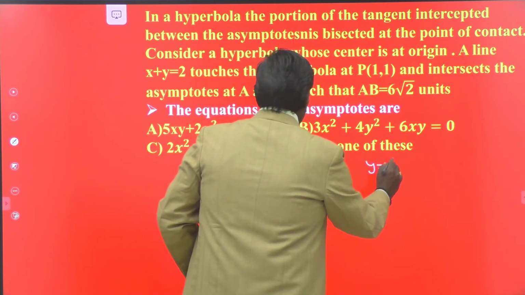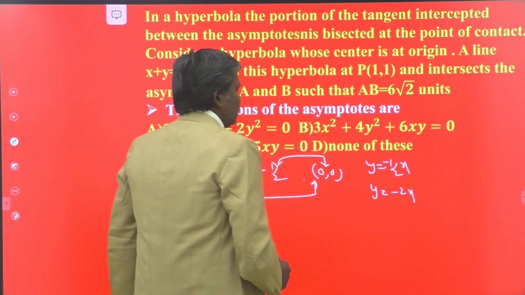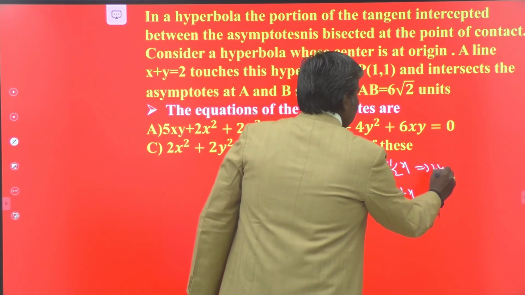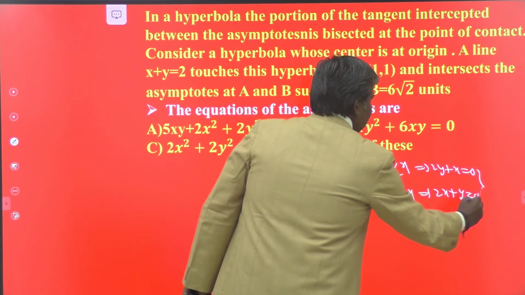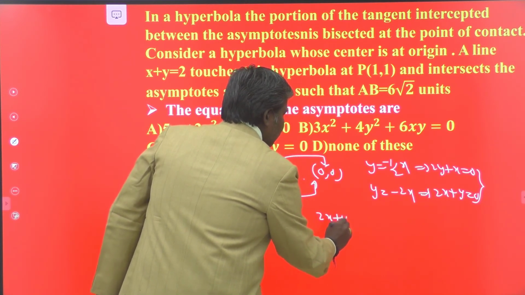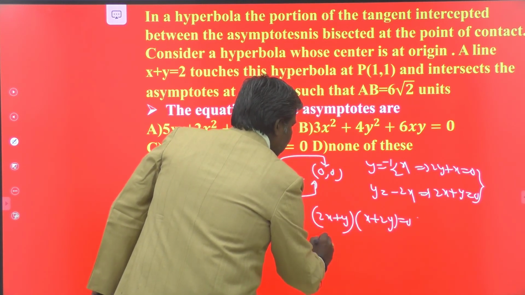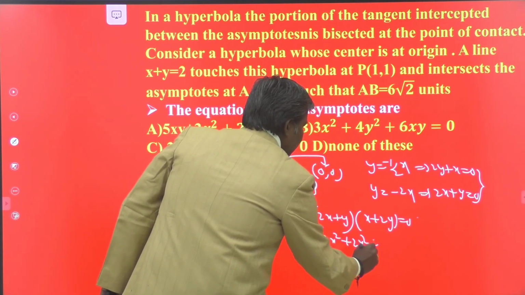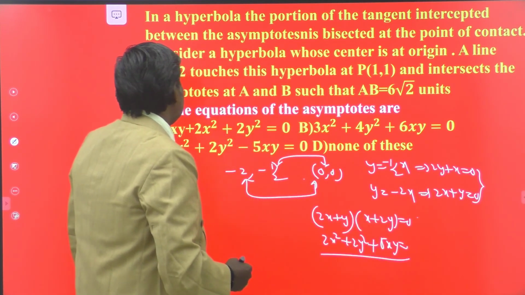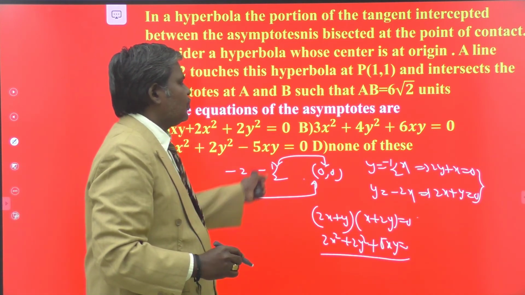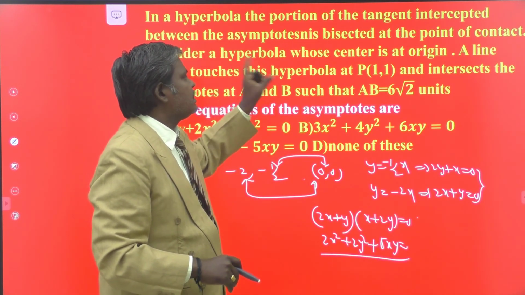So y is equal to minus 1 by 2 x is one asymptote, y is equal to minus 2x is the other asymptote. This implies 2y plus x equal to 0 is one asymptote, 2x plus y equal to 0 is the other asymptote. Its combined equation is (2x plus y) into (x plus 2y) equal to 0. So this is 2x square plus 2y square plus 4xy plus xy, that is 5xy, equal to 0. 2x square plus 2y square plus 5xy equal to 0. This is the way to find the combined equation of the asymptotes.